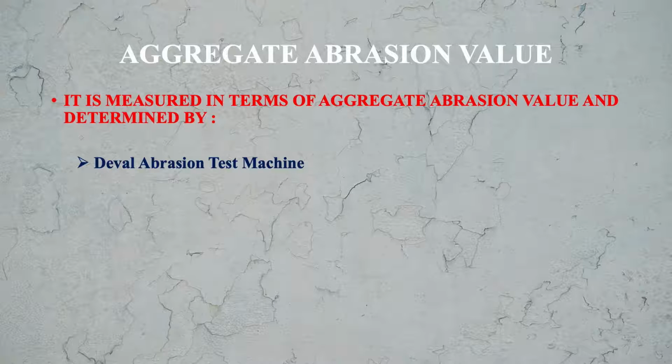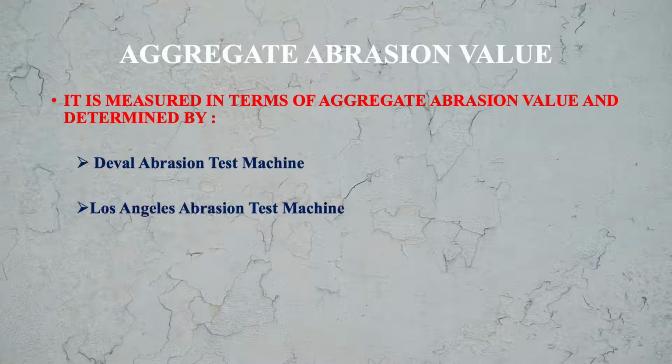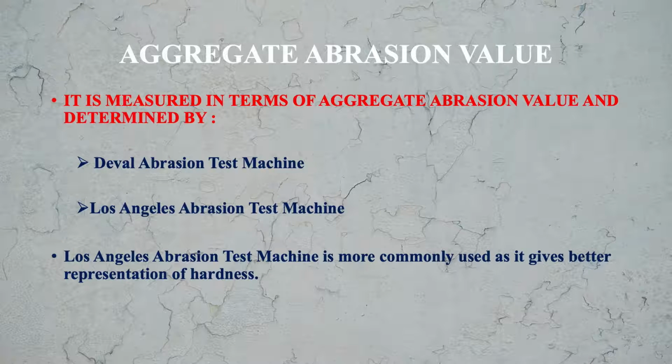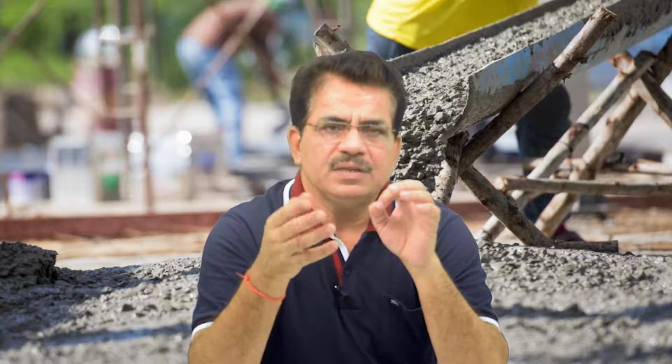One is the Deval abrasion test machine and another one is the Los Angeles abrasion test machine. The Los Angeles abrasion test machine is more commonly used as it gives a better representation of hardness. So we will be discussing the Los Angeles abrasion test.